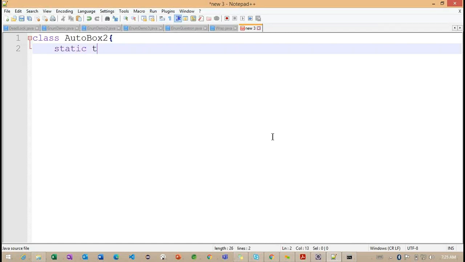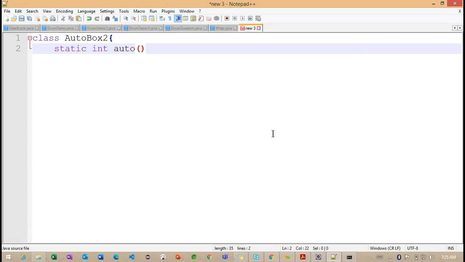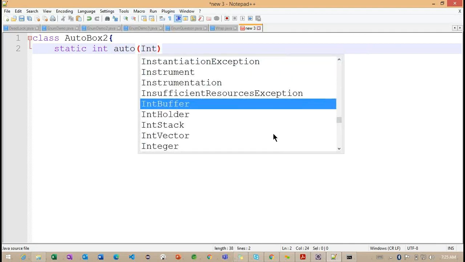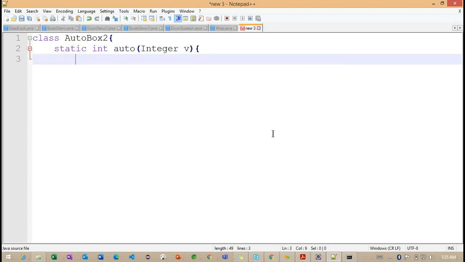Inside this AutoBox2, what I'm trying to write is a static int method. Carefully observe: this method behavior I'm defining as static, the method returns the int data type, and the name of the method is auto. This method is expecting a wrapper class as a parameter, but the method is returning a primitive data type.